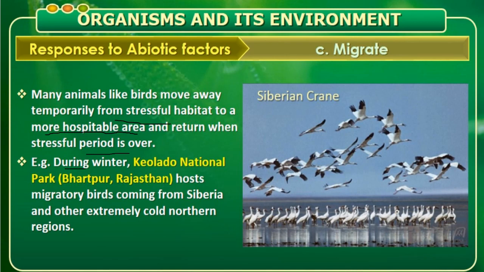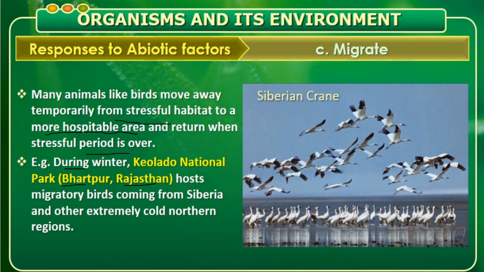During winter, Keoladeo National Park, which is in Bharatpur, Rajasthan, hosts migratory birds coming from Siberia and other extremely cold northern regions. So usually in this national park during winter we can see many Siberian cranes, due to the stressful conditions in Siberia.